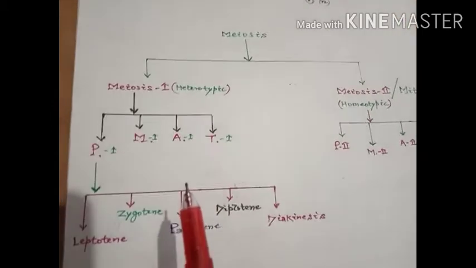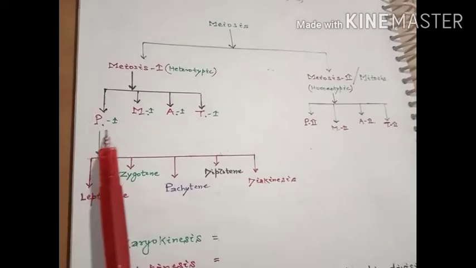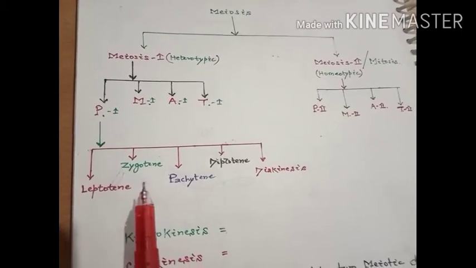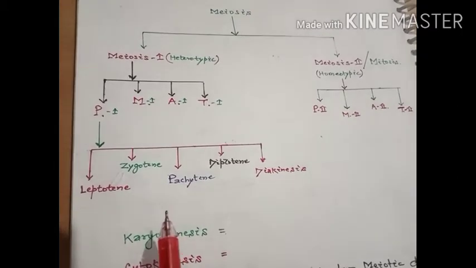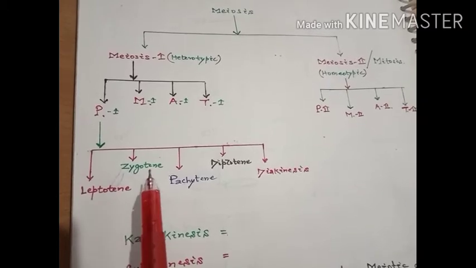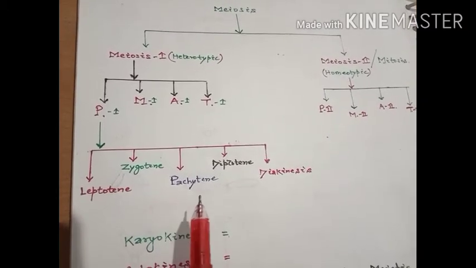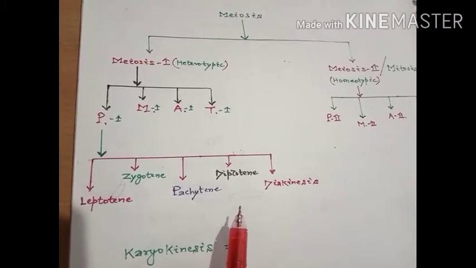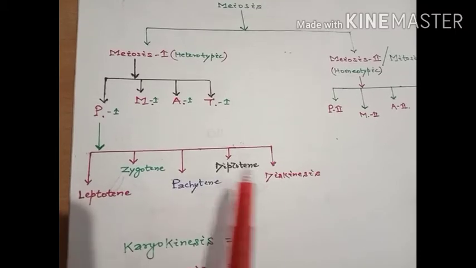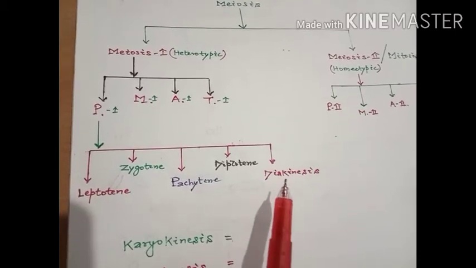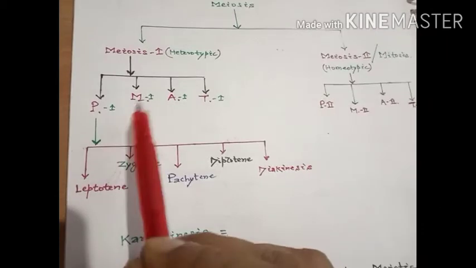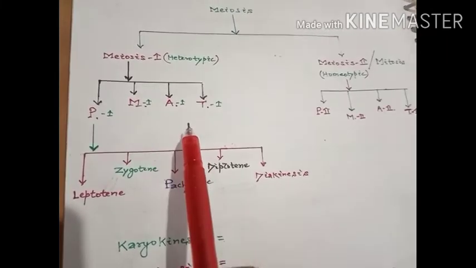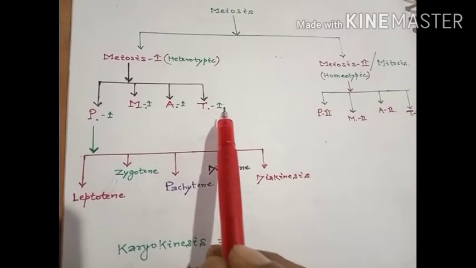If we go into detail, prophase 1 is a lengthy phase which is again subdivided into different substages, which are the leptotene stage, zygotene stage, pachytene substage, diplotene substage, and diakinesis. After these substages are completed with diakinesis, the metaphase 1 stage starts. Afterwards, the anaphase 1 substage starts, followed by the telophase 1 substage.